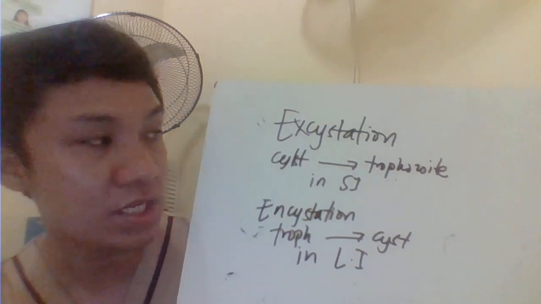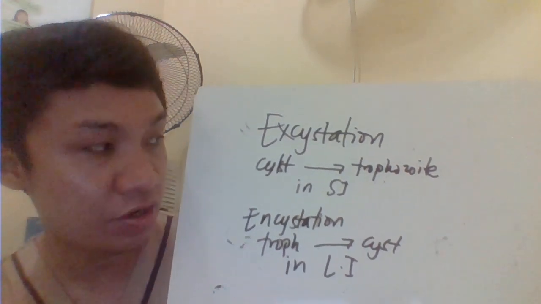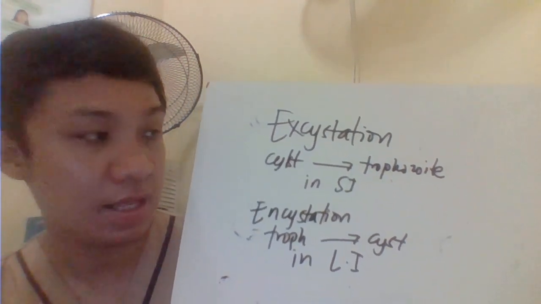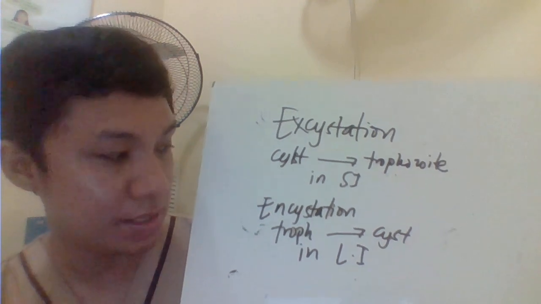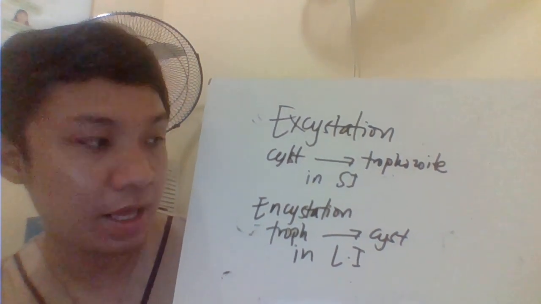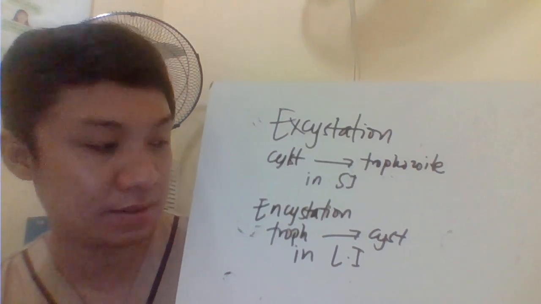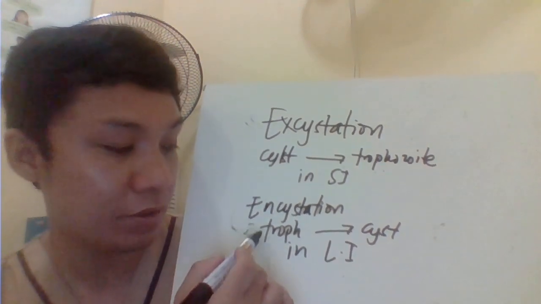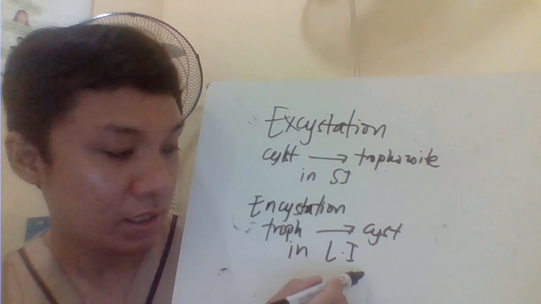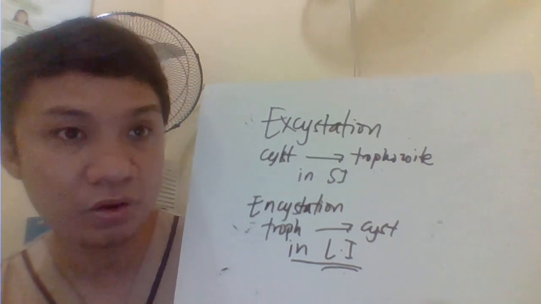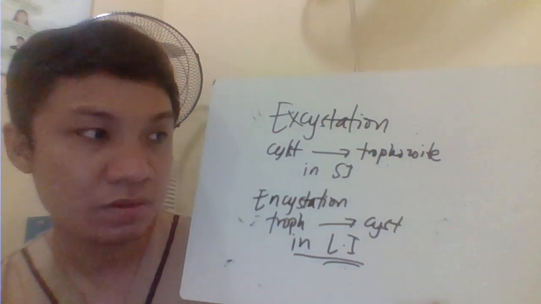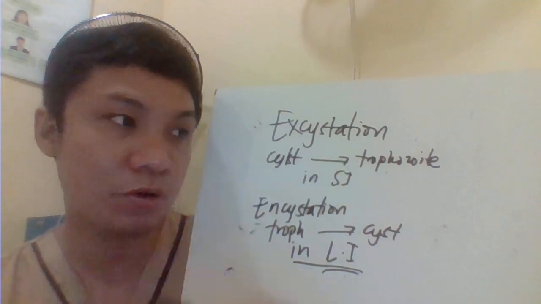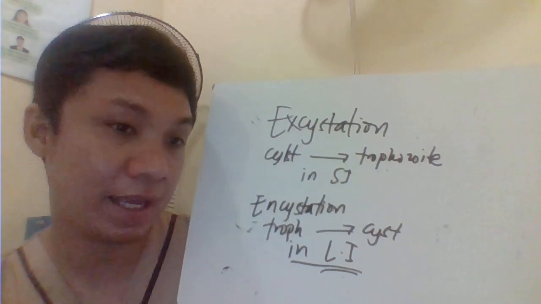Pag sinabing excystation, it is the conversion of your cyst to become trophozoite, and that occurs in your small intestine. Encystation, on the other hand, your trophozoite becomes cyst, and that occurs in the large intestine. So this one, your trophozoite becomes cyst here in the large intestine because this is about to leave the body of the host. So para mabuhay siya outside of the body of the host, kailangan ma-convert into your cyst para hindi siya agad mapatay.